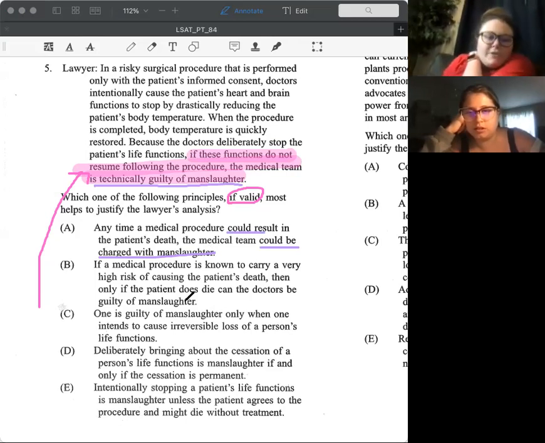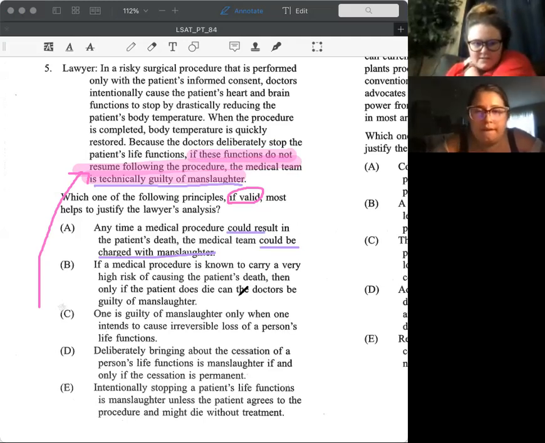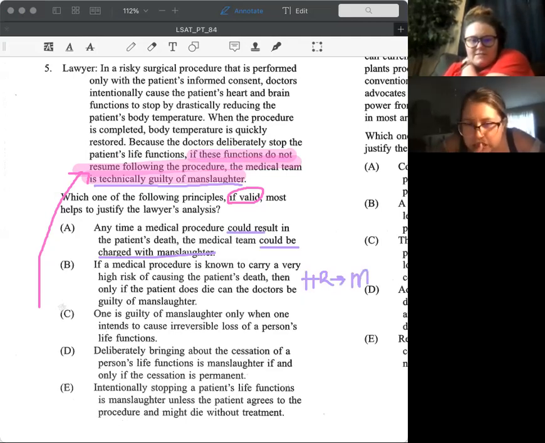No. So if there is a high risk, then the doctors can be guilty of manslaughter only if the patient dies. That's a necessary condition, and that just means if they don't die, we can't be guilty of manslaughter. It doesn't guarantee it, so it's not strong. So we can cross B off too.